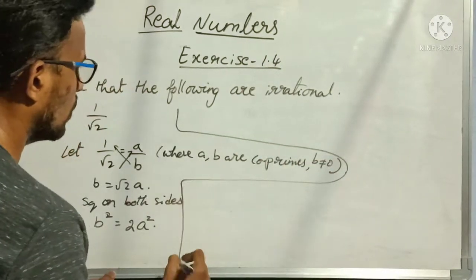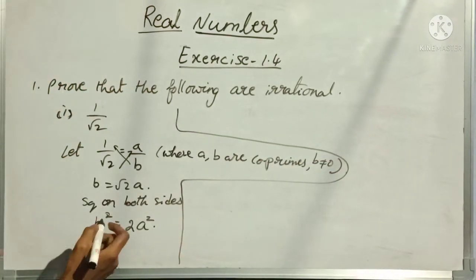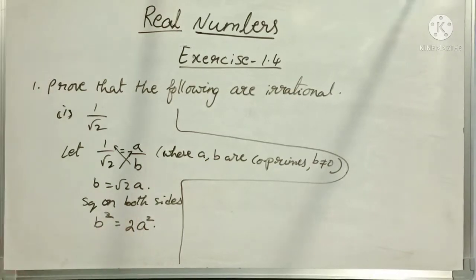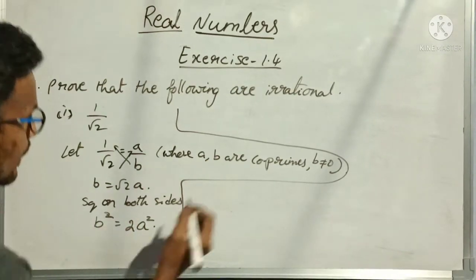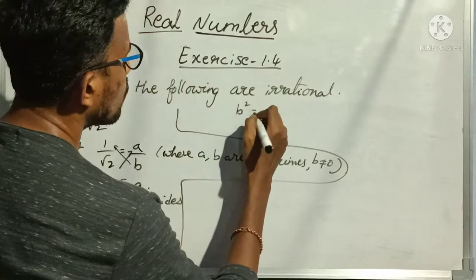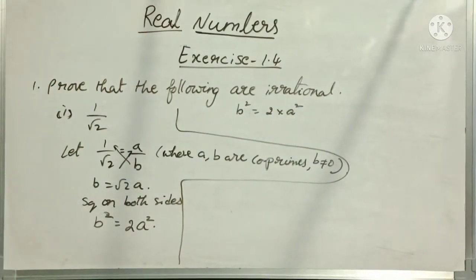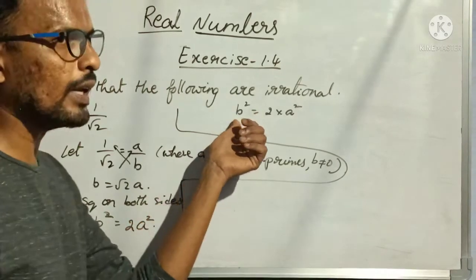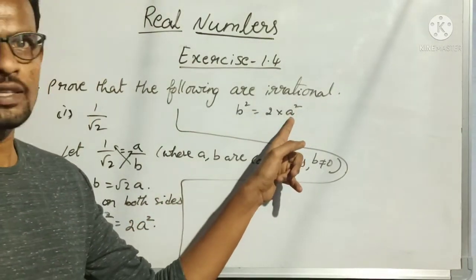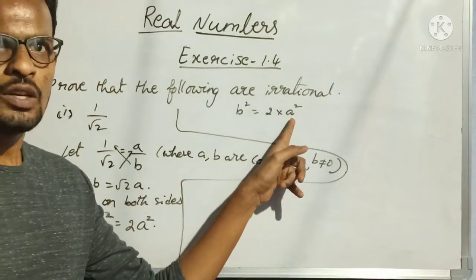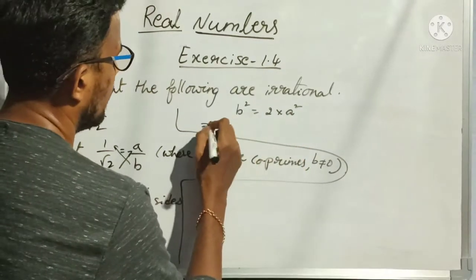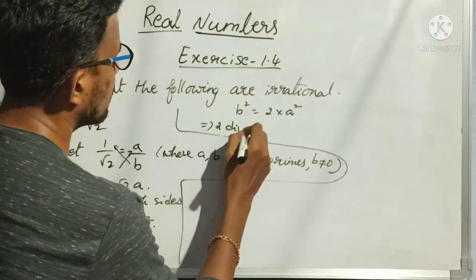Now let us simplify this. Here B square is equal to 2 into A square. So what are the factors of B square here? 2 is a factor and A square is a factor. So this implies 2 divides B square.